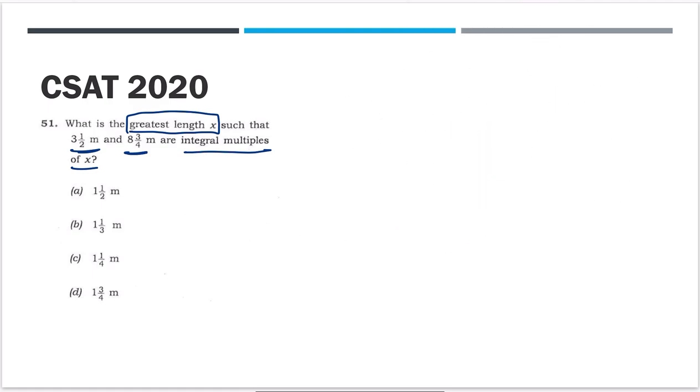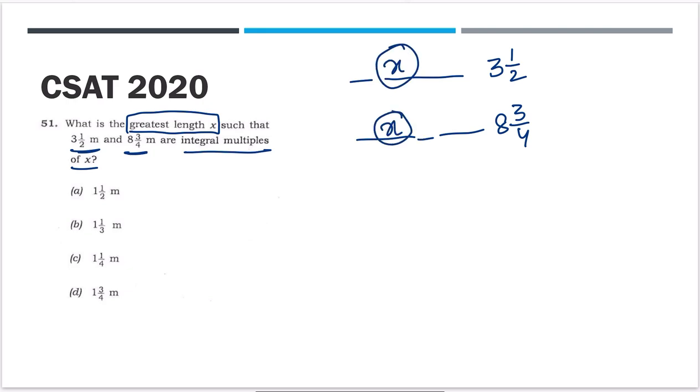They're telling you that for 3 1 by 2 and 8 3 by 4, there is some number which is a common factor in both of these cases, the greatest length, and 3 1 by 2 and 8 3 by 4 are multiples of this x. So do we not need to find the HCF of these numbers, 3 1 by 2 and 8 3 by 4?